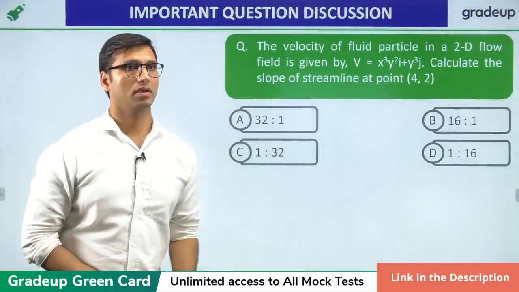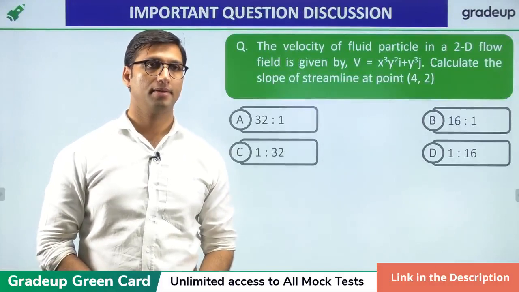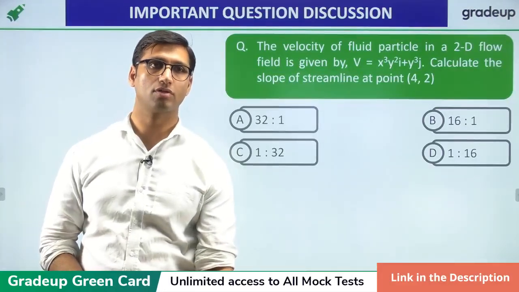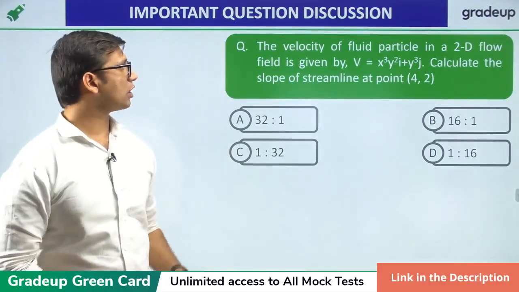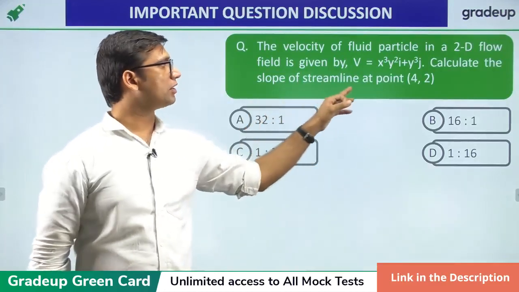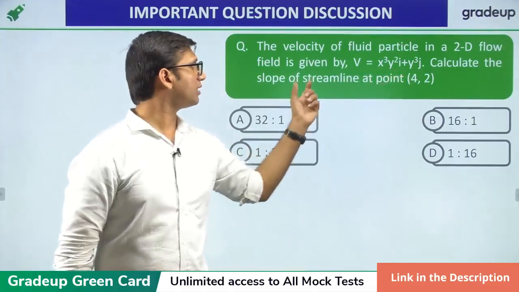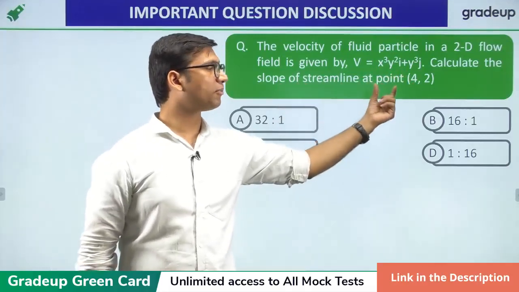Next question. Again a very good question from the topic of fluid kinematics. Please read the question carefully and solve the question. The velocity of the fluid particle in a two-dimensional flow is given by v is equal to x cube y square i plus y cube j. Calculate the slope of the streamline at the point (4, 2).